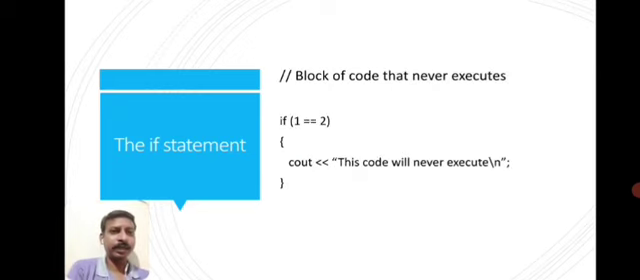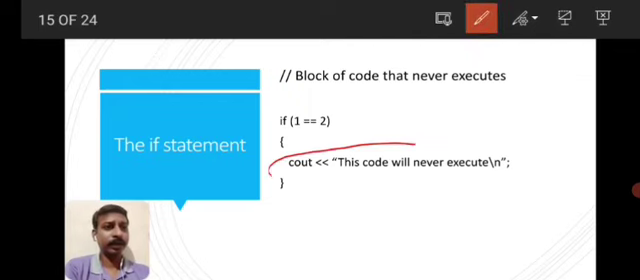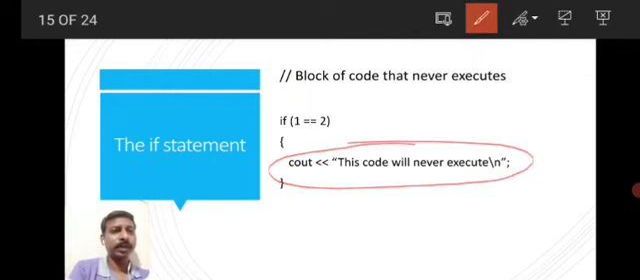So this is another example. If 1 is equal to 2, that is always false, 1 is not equal to 2. So this cout will not get executed. Since 1 is not equal to 2, this code will never get executed.